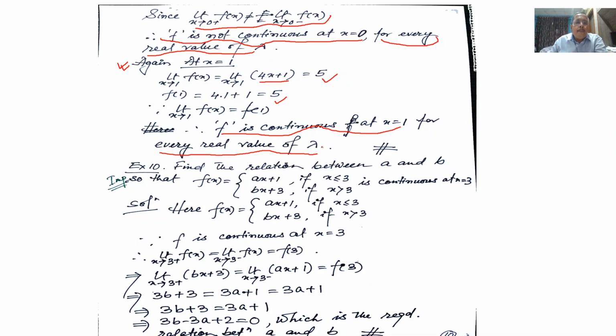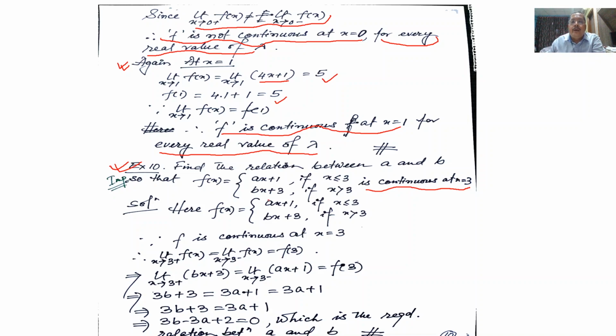Clear? Next, another problem. This is an important problem, number 10. Find the relation between a and b so that f(x) equal to this when x is less than or equal to 3, f(x) equal to this when x is greater than 3, is continuous at x equal to 3.